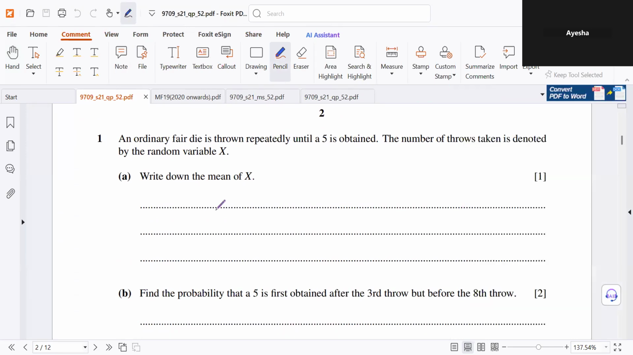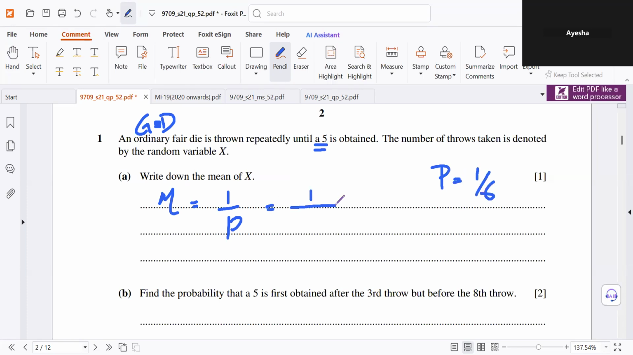An ordinary fair dice is thrown repeatedly until a 5 is obtained, meaning this is geometric distribution. The number of throws taken is denoted by a random variable x. Write down the mean of x. The formula for the mean of the geometric distribution is 1 over p. It's given in the formula sheet. Now, the probability of getting a 5 is 1 over 6. So this would be 1 upon 1 by 6, which is just 6.